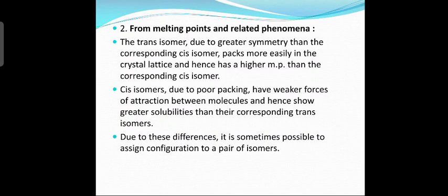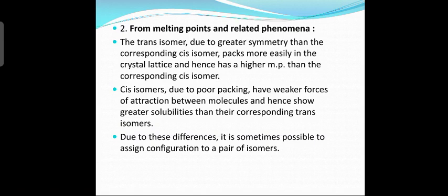Similarly solubility. How do you say that it is soluble or not? For a given compound to be soluble in any solvent, the bond between the atoms has to be broken. Whereas in the trans isomer there will be a strong force of attraction. Close packing means strong bond will be present, and a strong bond is difficult to break. In order for the compound to be soluble in a solvent, the bond has to be broken and then it should combine with water or dissolve in water or any other solvent. Therefore such compounds will be less soluble in a given solvent or water.